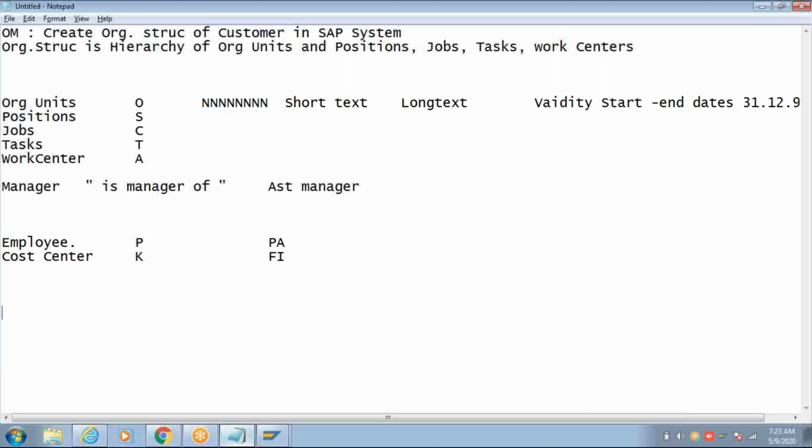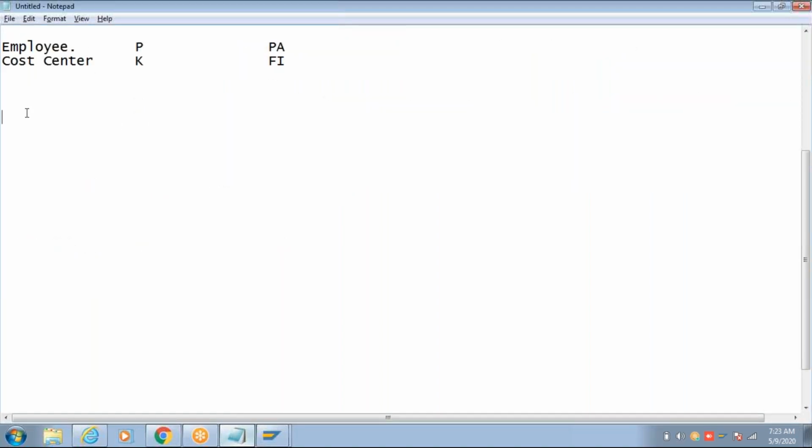So SAP has given a number of methods to create an organization structure. Okay, whichever method you want to use, you can use. It's up to you. Okay, the method is just a front end screen. It doesn't hold any data. A method is a front end screen with different options on the screen. Okay, it's like organization structure 1 can be created in method 1, edited in method 2. Okay, you can choose any method to work on any structure.